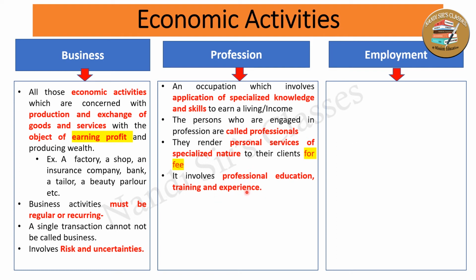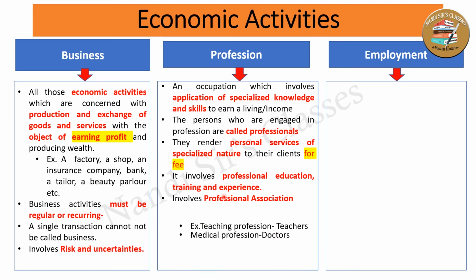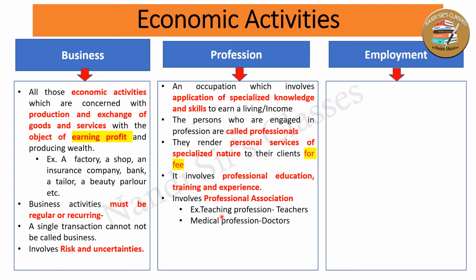It is very simple to understand if I give you some examples. For example, a teacher, his profession is the teaching profession. So teachers are professionals. They earn their income by teaching students in colleges, universities and schools. So teachers need to be educated, need to qualify some education, training, and experiences.